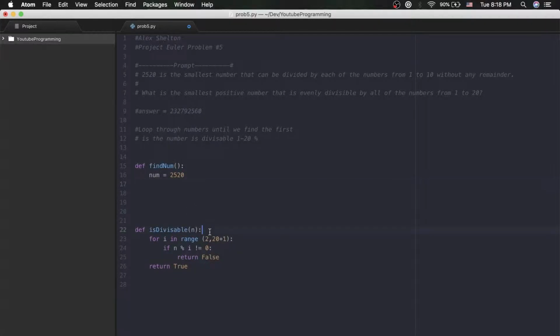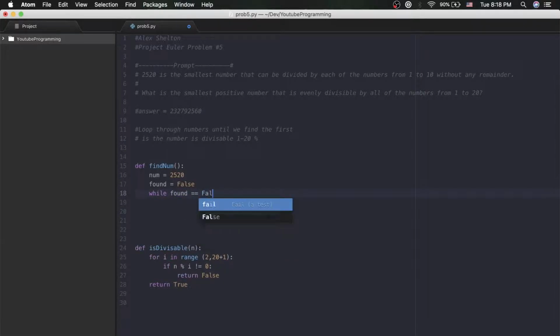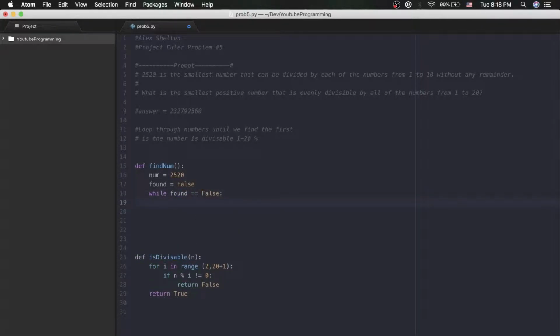Since is_divisible is a Boolean function, I'm going to create a Boolean variable and use it in a while loop. I'll call it found, and set it to false for now. Inside the loop, we do while found equals false. Right off the bat, we have to iterate our number. I'll talk about this a little bit later.